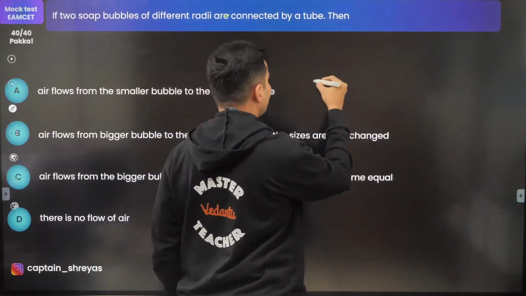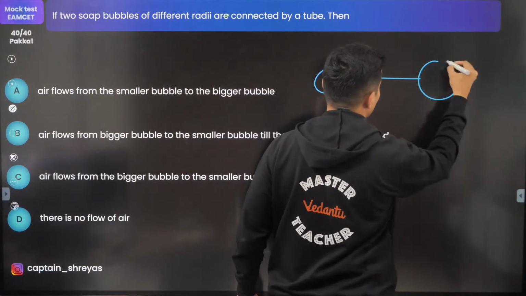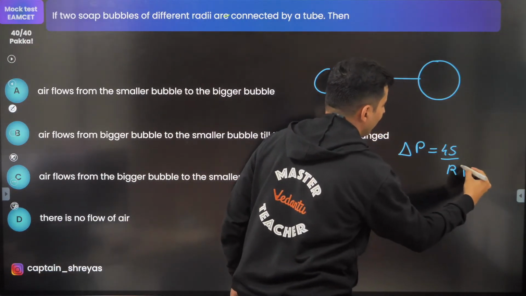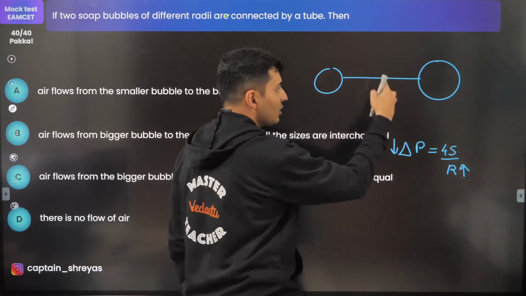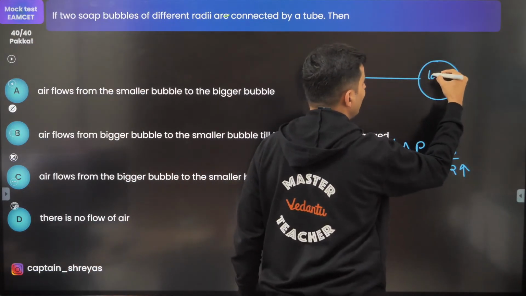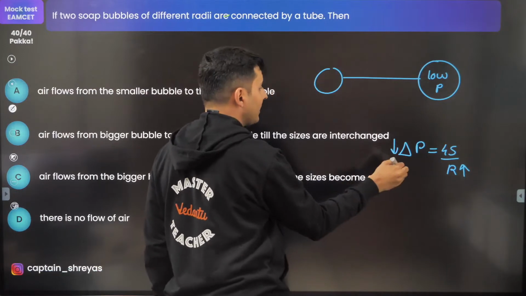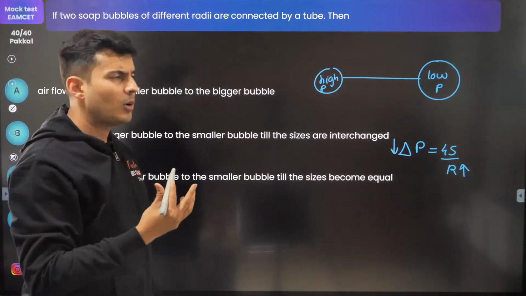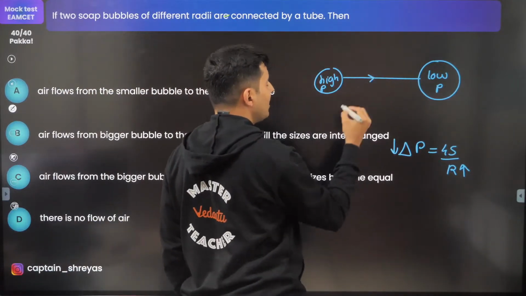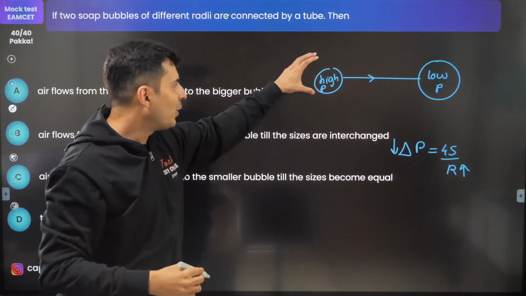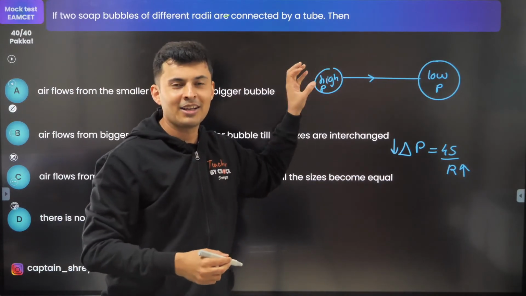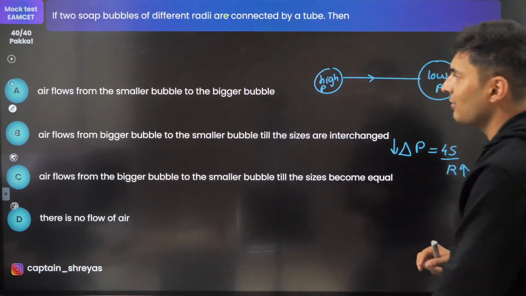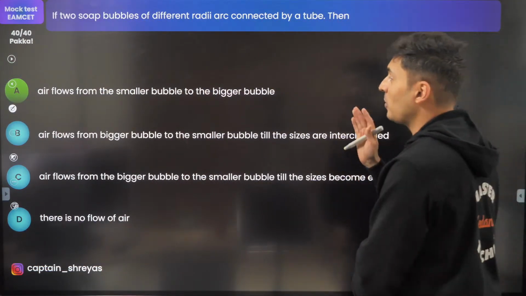When you have two soap bubbles connected by a tube, remember excess pressure is 4S by R. The one which has more radius has less pressure. So bigger radius has low pressure, smaller radius has high pressure. Where does air go from? Air always goes from high pressure to low pressure. So the small becomes smaller, big becomes bigger, rich becomes richer, poor becomes poorer. Hence the correct answer will be option A. Flows from small to big.